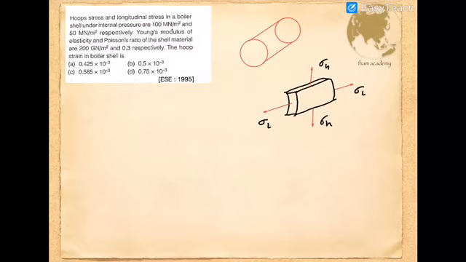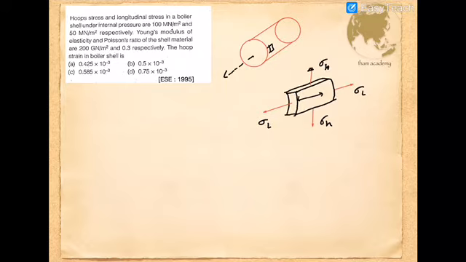So while discussing some theory, let's consider this as the longitudinal direction. If you take a small element in this cylinder, that means the pressure vessel shell, you will get a stress distribution or loading like this. There will be a longitudinal stress developed along this direction, and across that there will be circumferential stress, that is sigma h, otherwise known as hoop stress. So we have to find out the hoop strain.